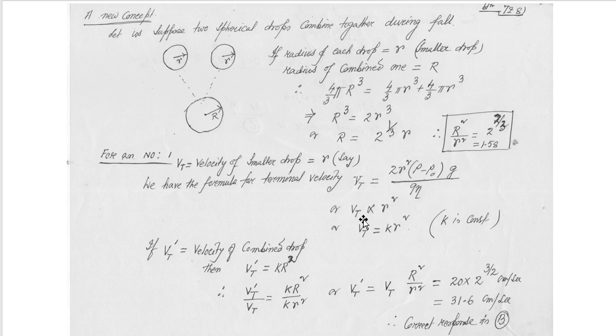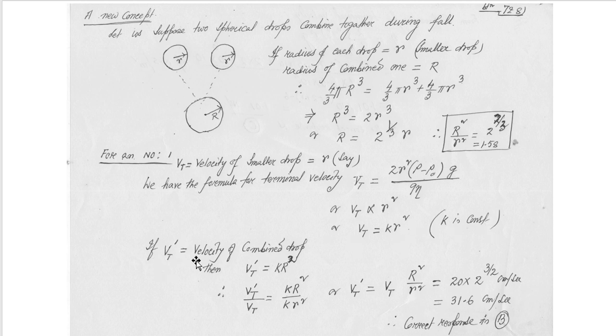So we can say Vt varies as r square. If this part is equal to constant, only r is variable, then Vt is equal to k into r square, where k is a constant. That means all the quantities have been combined into a single factor k.